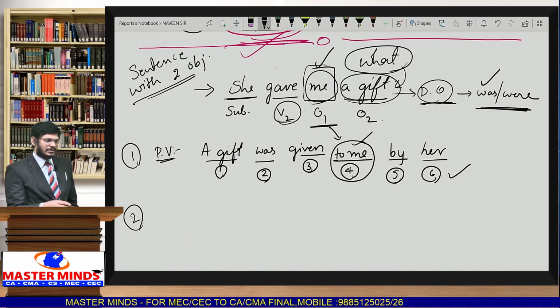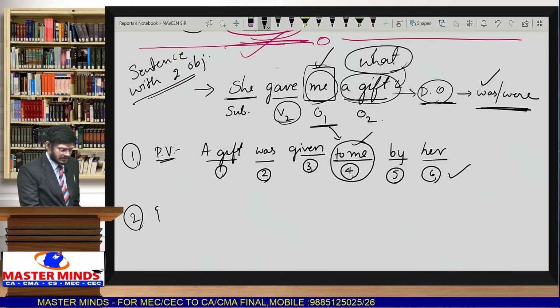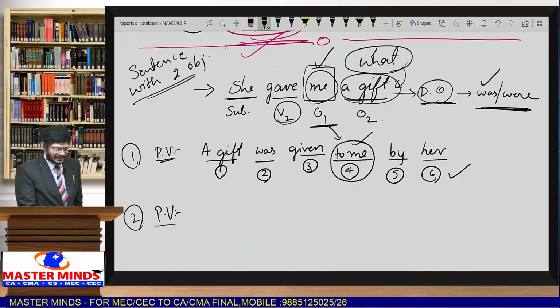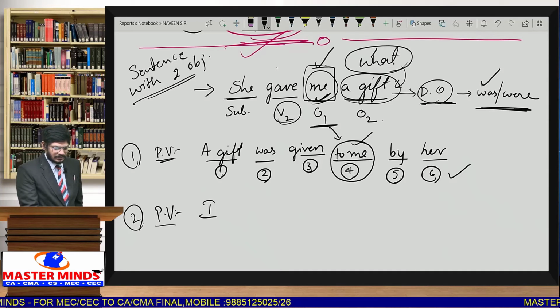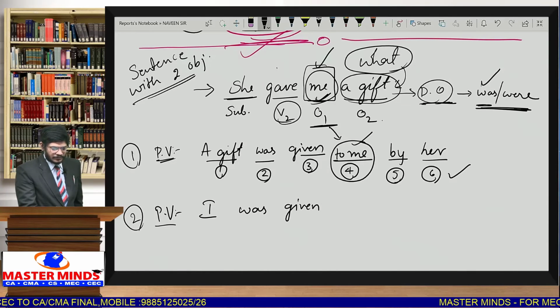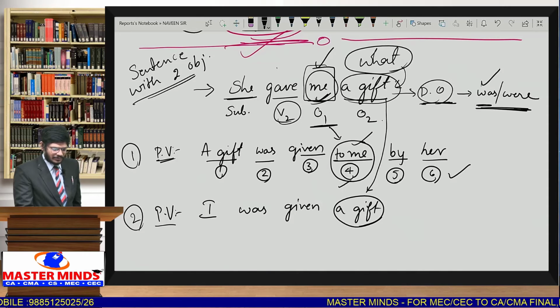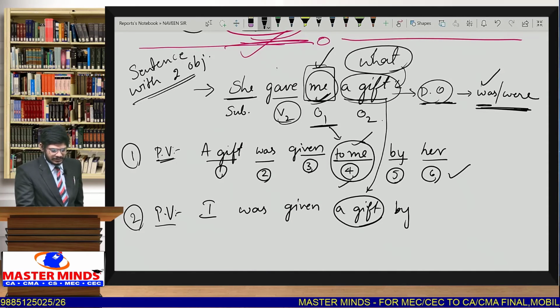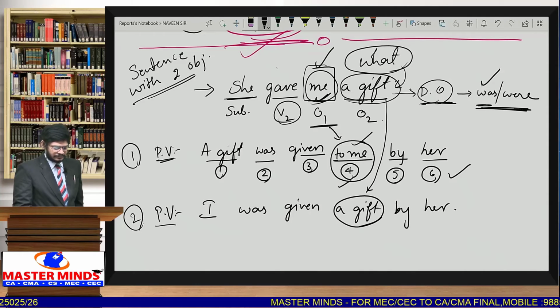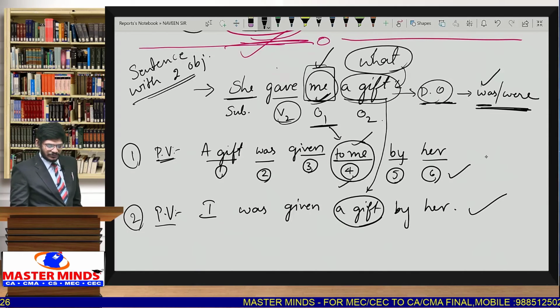We can take the indirect, the other object, and write passive voice. The passive voice can go like this also. Suppose you take me as subject, then I. The given sentence is in simple past, so was. I was given. The remaining object you have to write here, fourth step, a gift. This step is additional, just like the above one. She changes into her. So here we got two passive voices.